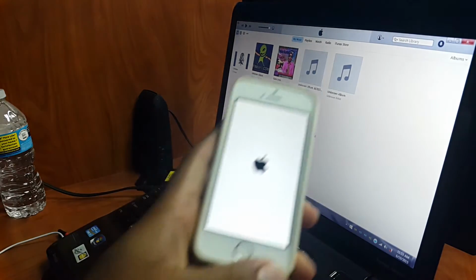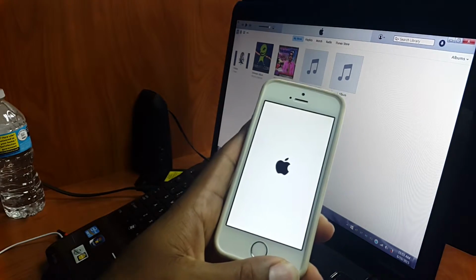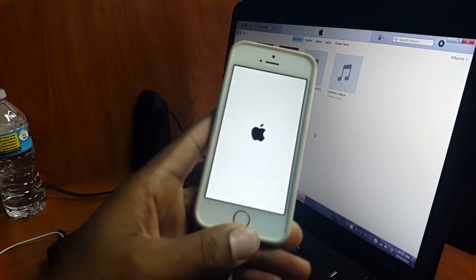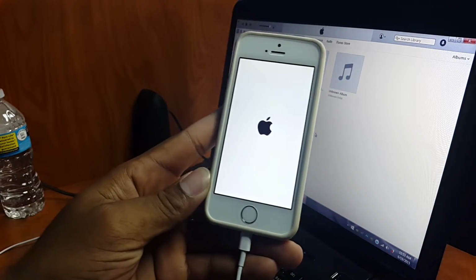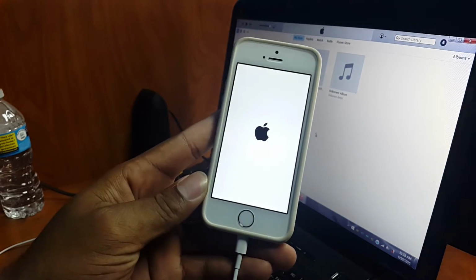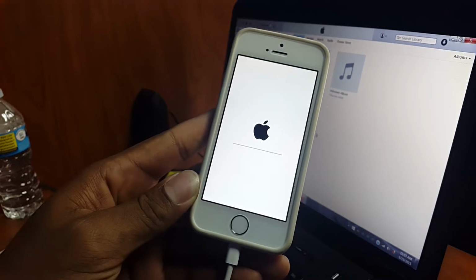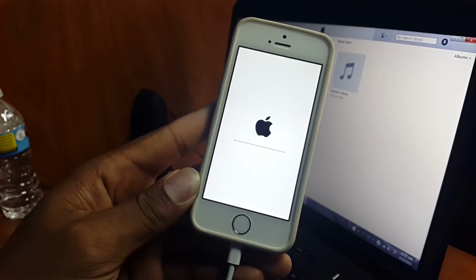So now the iPhone is finished restoring. So the iPhone is now booting up. So basically guys, this is how you restore your iPhone.